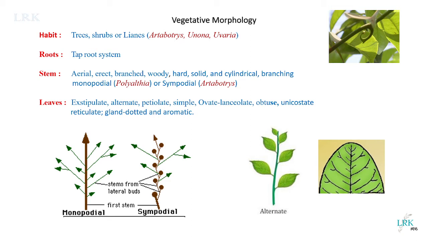Sometimes they may be acute, or sometimes obtuse. The venation is reticulate with a unicostate pattern, that is, only one single prominent midrib is present, which gives rise to a number of lateral veins. And the leaves are gland dotted and aromatic. This is regarding the vegetative morphology.